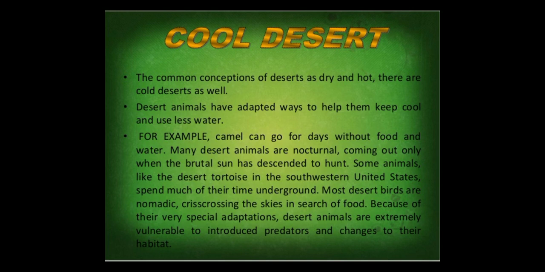Cool deserts now. The common conception of deserts is that they are dry and hot, but there are cold deserts as well. Desert animals have adapted ways to cool down and use less water. For example, the camel can go for days without food and water. Many desert animals are nocturnal, coming out only when the brutal sun has descended. Some animals, like the desert tortoise in the southwestern United States, spend much of their time underground.